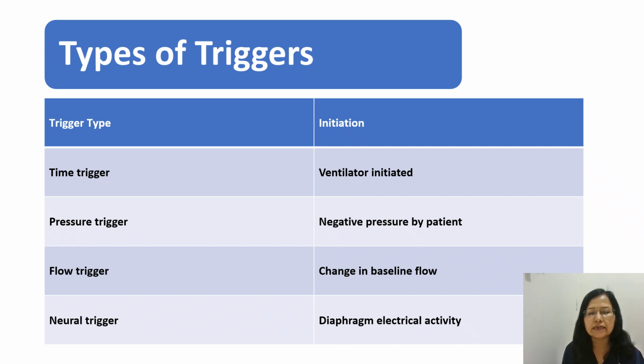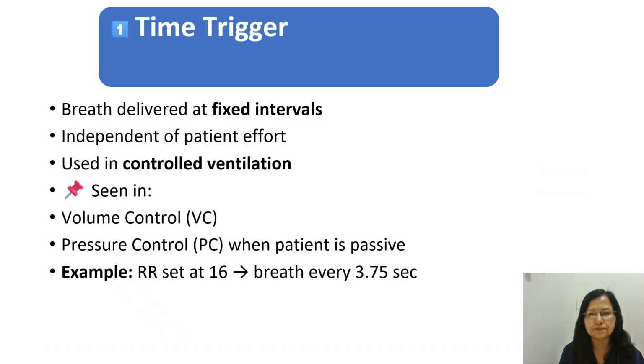One more is the neural trigger. That is NAVA, neurally adjusted ventilatory assist. In that, the lead senses the diaphragm electrical activity. That activity is transmitted to the brain and then the breath is initiated. So that is the neural trigger.